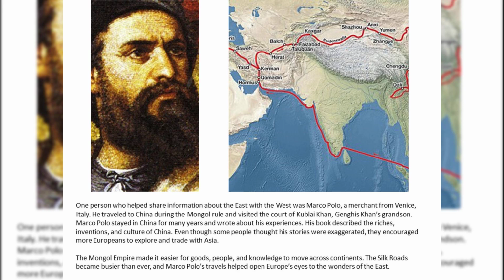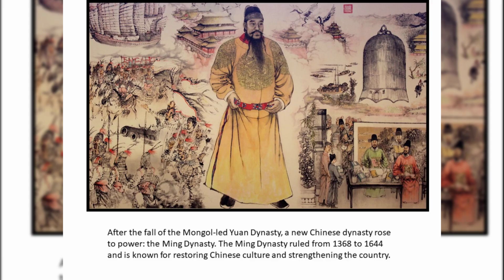The Mongol Empire made it easier for goods, people, and knowledge to move across continents. The Silk Roads became busier than ever, and Marco Polo's travels helped open Europe's eyes to the wonders of the East. After the fall of the Mongol-led Yuan dynasty, a new Chinese dynasty rose to power, the Ming dynasty. The Ming dynasty ruled from 1368 to 1644 and is known for restoring Chinese culture and strengthening the country.